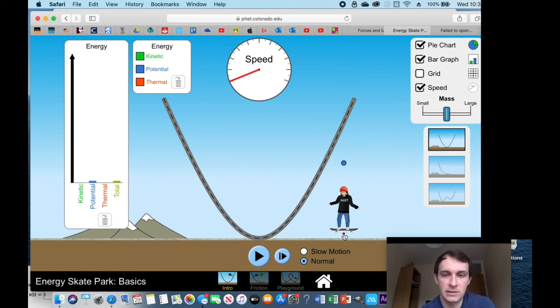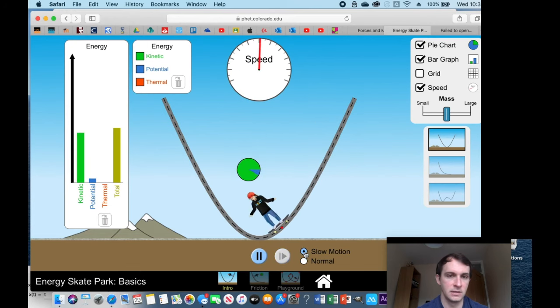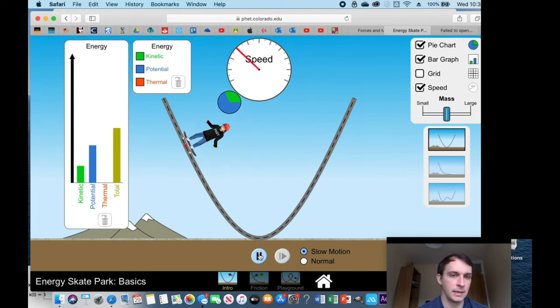So I have my skater girl, all right? And when the skater girl's on the ground, she is not moving, right? As I lift her up, she gains gravitational potential energy. Now she drops into this half pipe. Watch what happens. I'm going to slow it down. All right, back up.